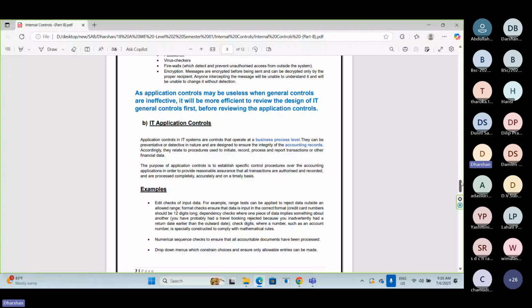Then what is meant by application controls? Application controls, specifically IT application controls, means if a company has implemented specific controls for its specific business processes, those controls are called application controls. I will take an example. Let's take a commercial bank.